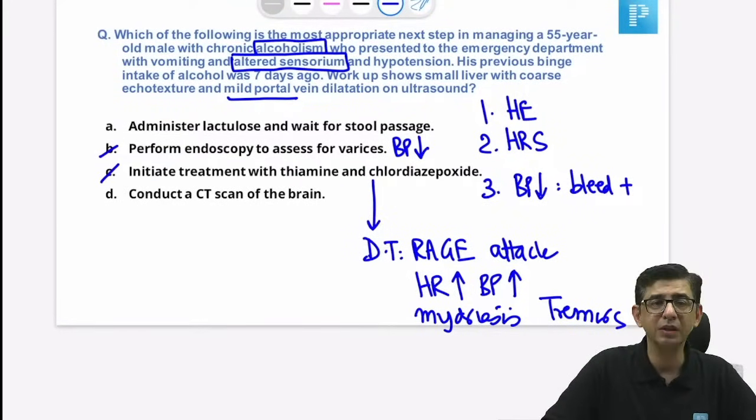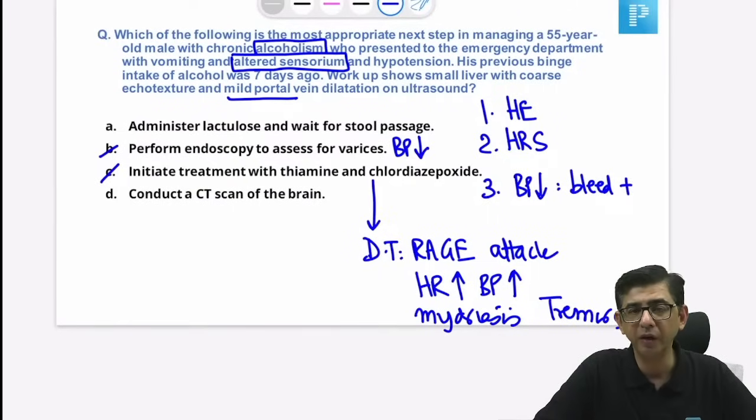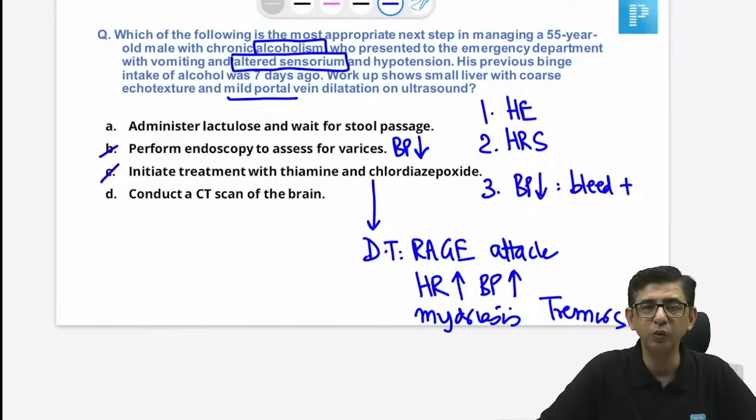I am ruling out option number C because thiamine and chlordiazepoxide are treatment for DT, but then the person has to be in his senses, and he'll be fighting with you and begging you for money so that his life can be saved. I will plan a CT scan because I want to pick up cerebral edema component, which could be due to hepatic encephalopathy, and I'll do detailed investigations also.